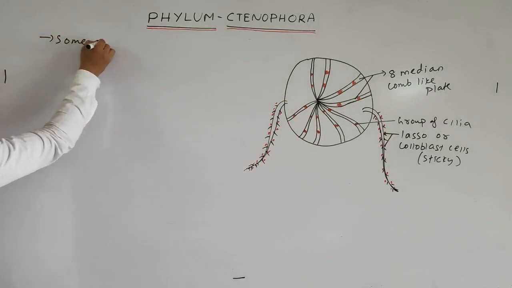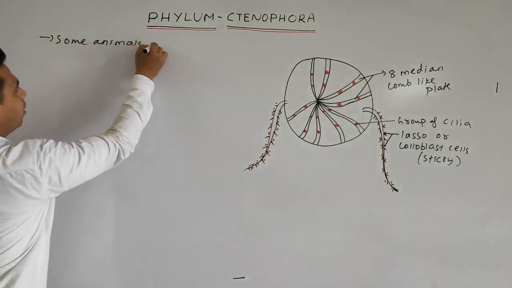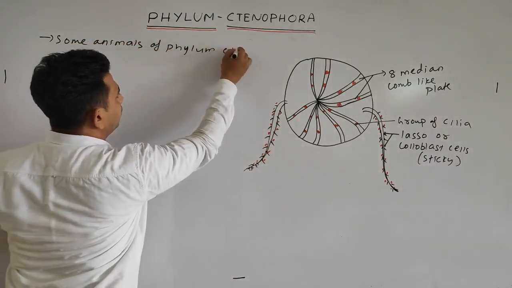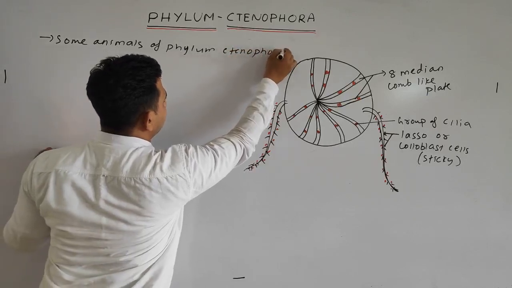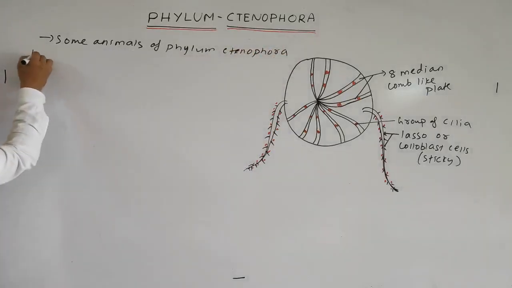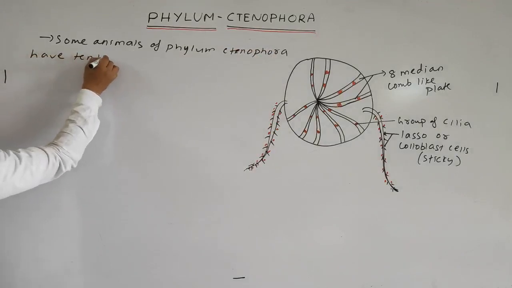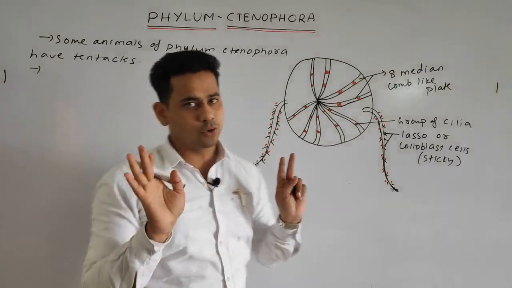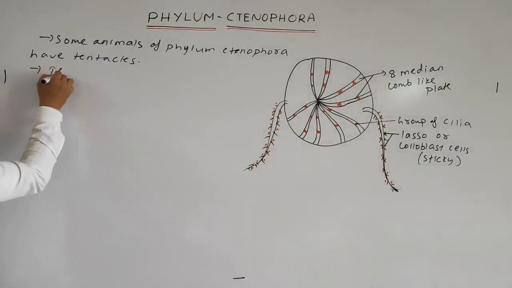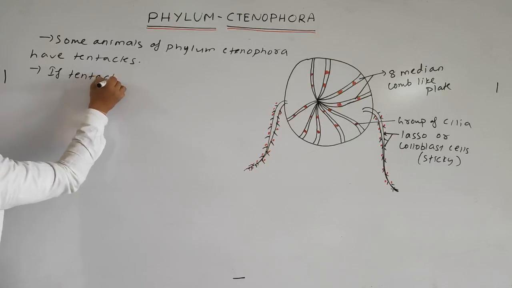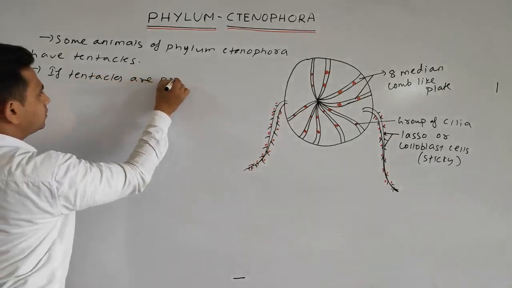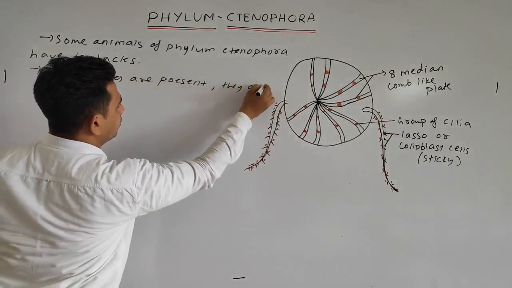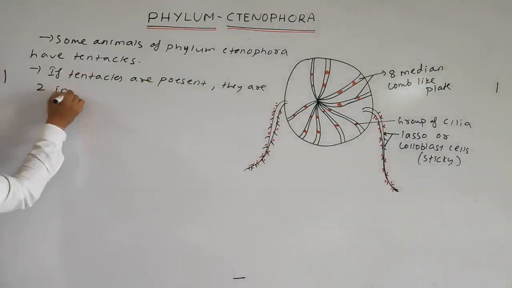Some animals of phylum Ctenophora have tentacles. Okay, students. Next, if tentacles are present, then they are two in number.